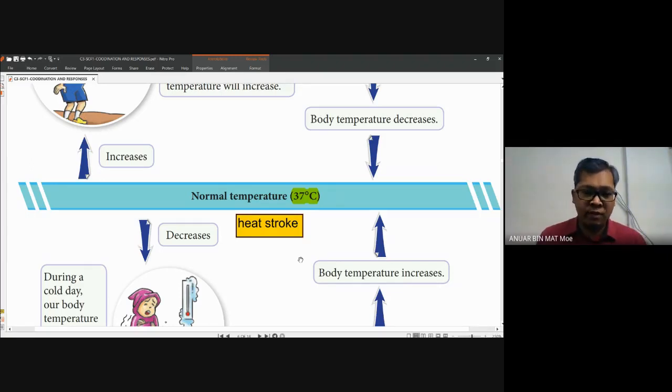Heat stroke is very dangerous and can lead to death.